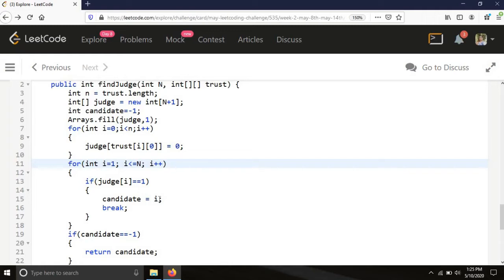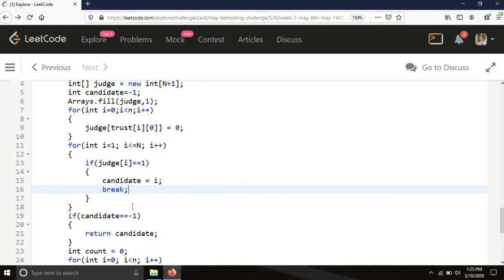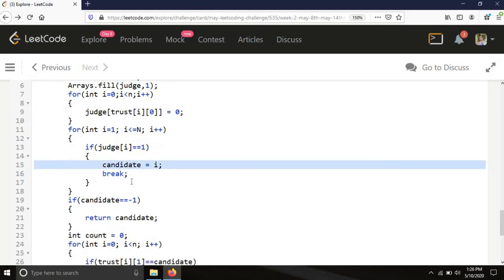Whenever we find one potential candidate from here, we will break the loop. So if judge[i] equals 1, it means we found the potential candidate, and that particular index represents the candidate.